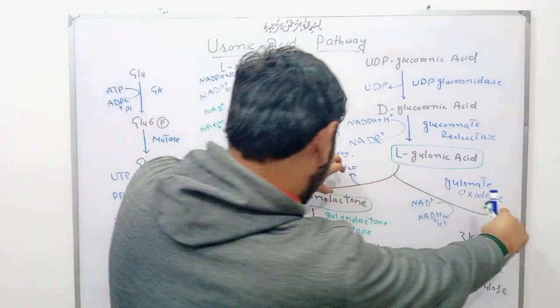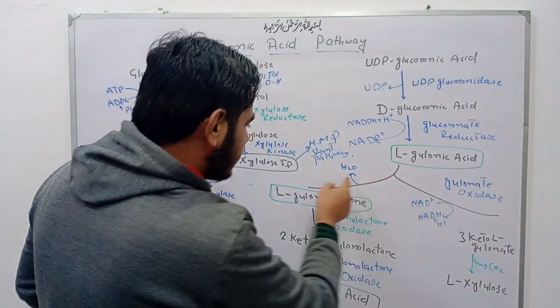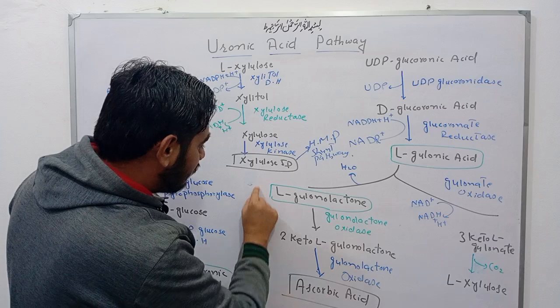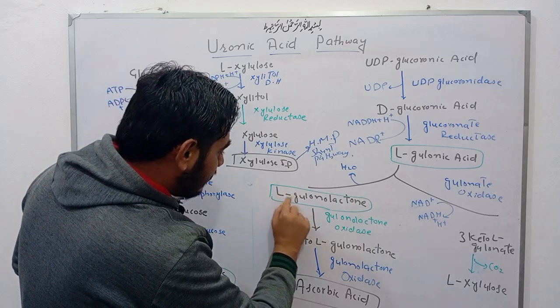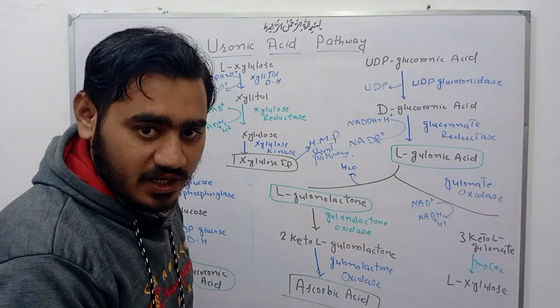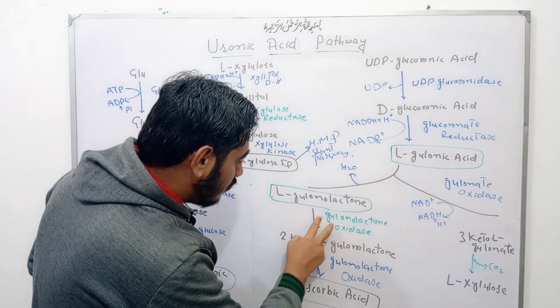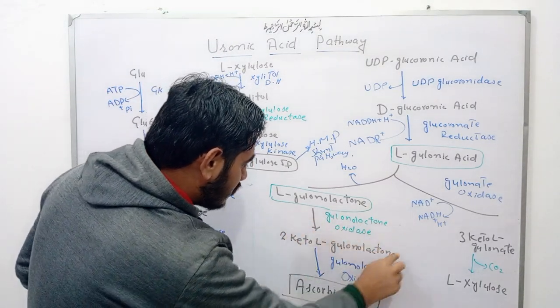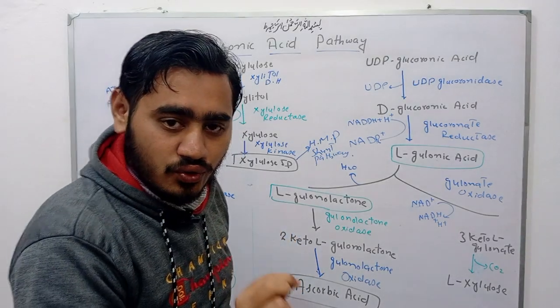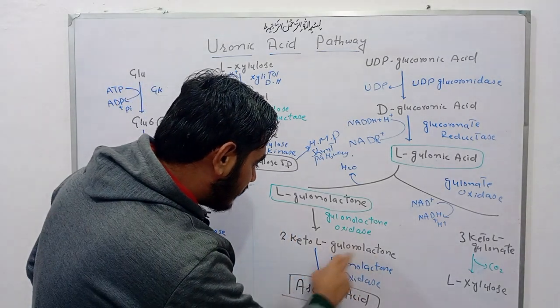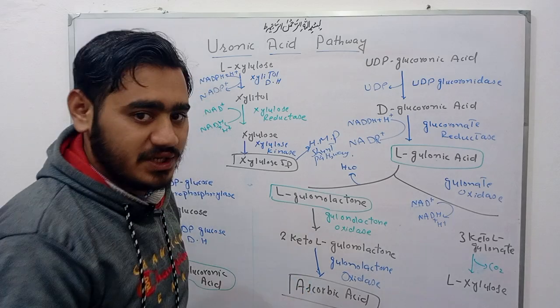This undergoes two pathways. Here, L-gulonic acid loses a water molecule and there is formation of L-gulonolactone. In the next reaction, by action of gulonolactone oxidase enzyme, there is a formation of 2-keto L-gulonolactone, and again with the help of this enzyme it converts into ascorbic acid.